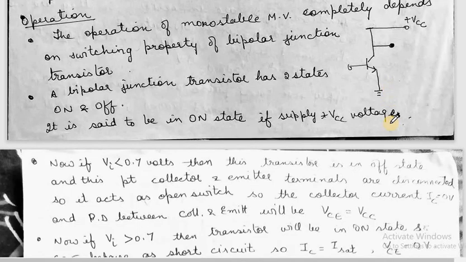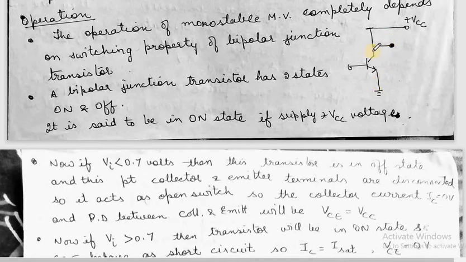In the other case, if the input voltage at the base is greater than 0.7 volts, the base becomes positive and maximum current flows from the power supply to the ground. In this case, the transistor behaves as a short, and the collector current is equal to the saturation current.